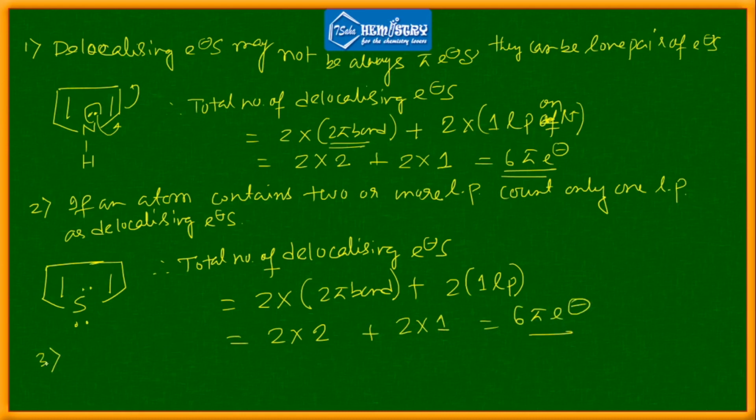Sometimes a lone pair may not be involved in delocalization if it is associated with pi bonds, hence it should not be counted in delocalizing electrons.